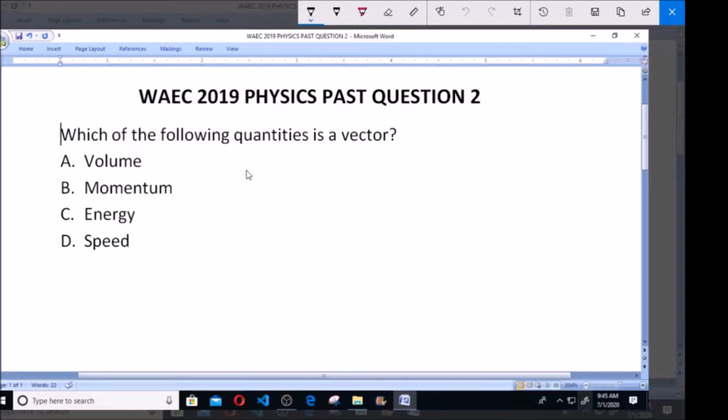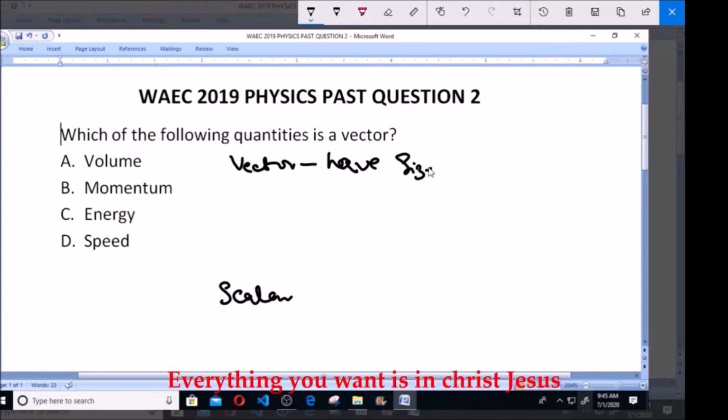There are two major types of quantities that we have in physics. We have what we call the vector quantities, and we have what we call the scalar quantities. Now, what are the vector quantities? Vector quantities are quantities that have both size, which is magnitude, and direction.